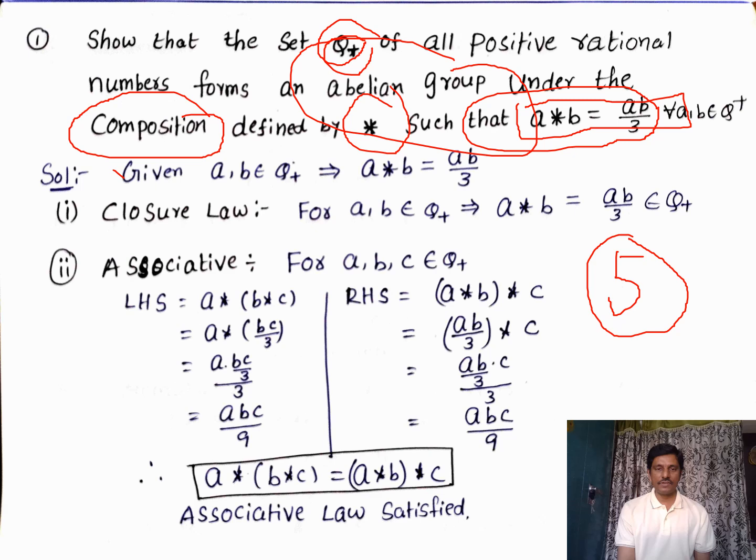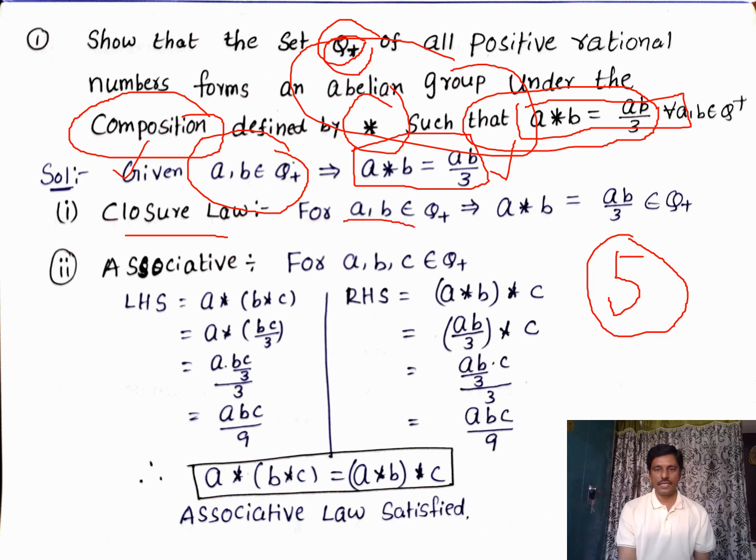First we need to write what is given: a, b belongs to Q plus. Q plus is nothing but positive rational numbers. And the operation given is a star b equals ab by 3. Coming to the closure property, what is meant by closure property? Already we have discussed it in class.